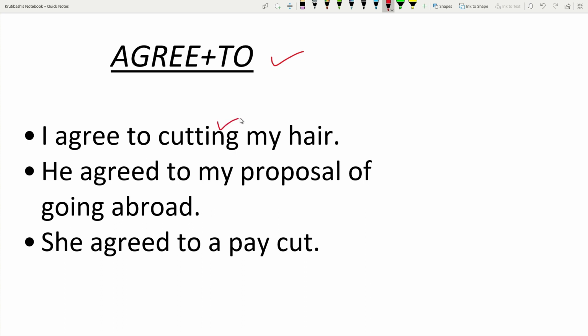Suppose it is a suggestion of others. So I agreed to cutting my hair. So we use to, agree to. He agreed to my proposal of going abroad. We use agree to with the proposal. She agreed to a pay cut. To a pay cut. That is a suggestion.